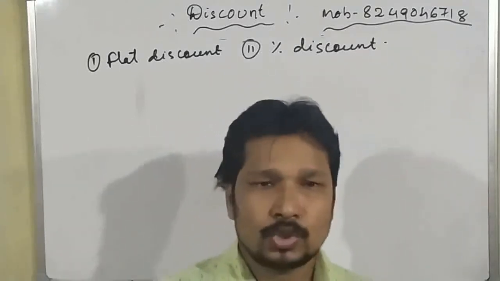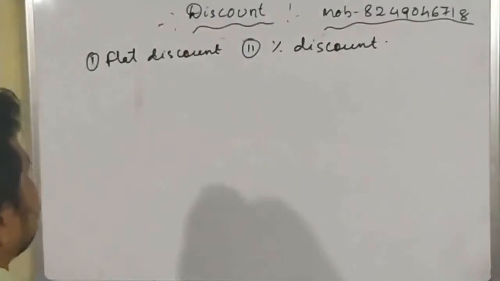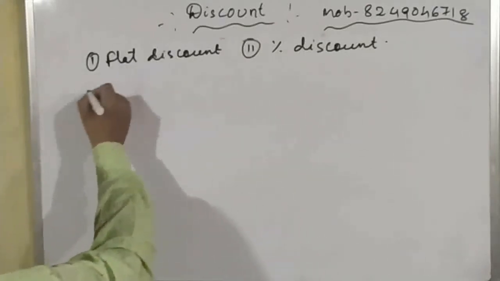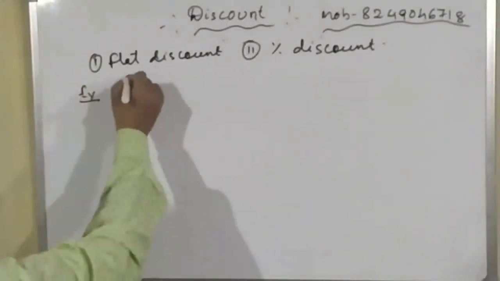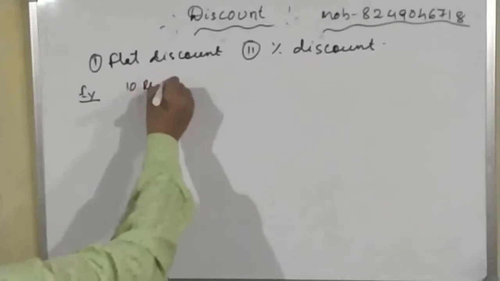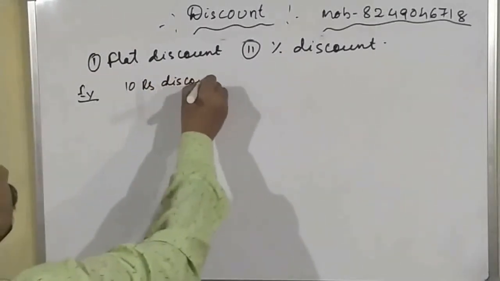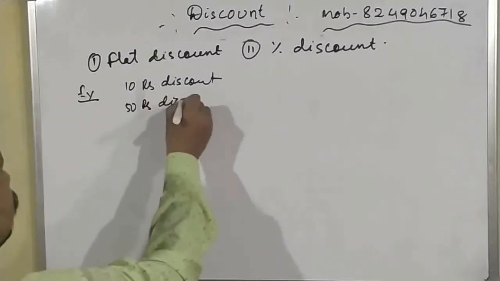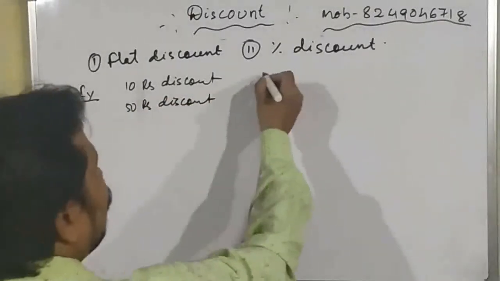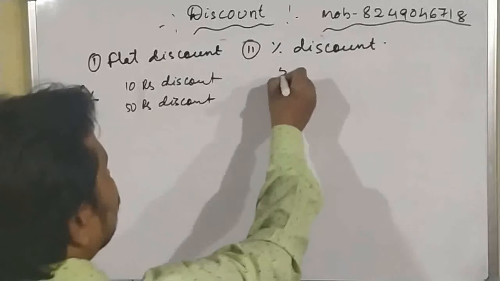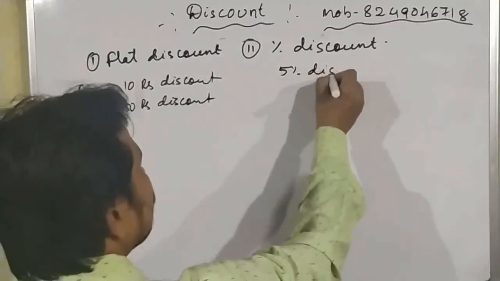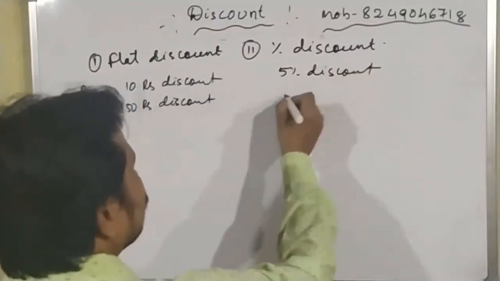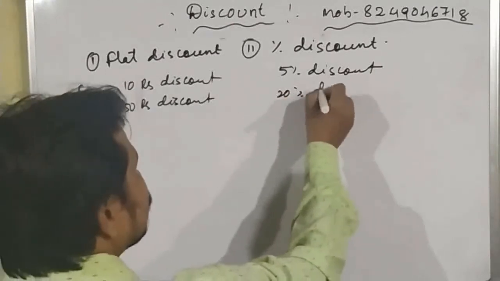Okay students, so we will discuss the flat discount. Suppose for example, 10 rupees discount or 50 rupees discount, or here some examples for 5% discount or 20% discount.